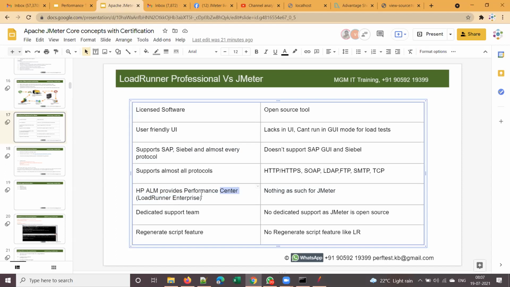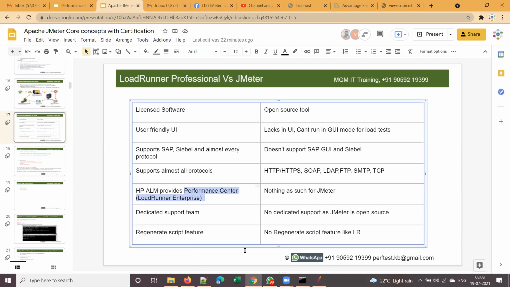Those who completed the LoadRunner course, Aparna, what is Performance Center or LoadRunner Enterprise? Just a minute, I had disconnected and came back. Tell me. So what is this Performance Center or LoadRunner Enterprise?